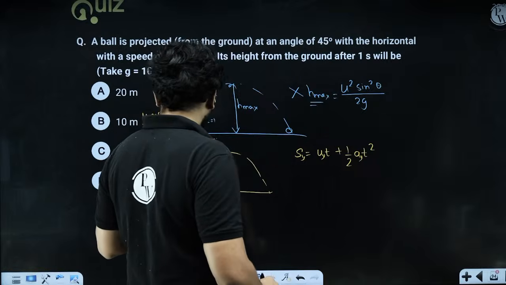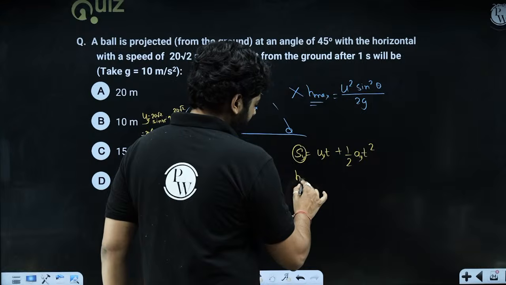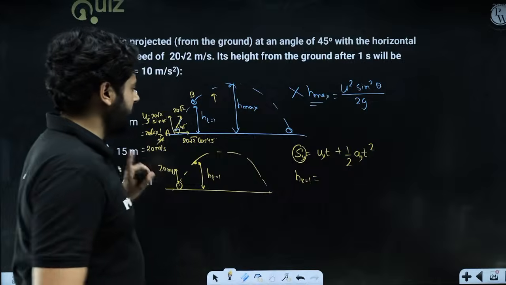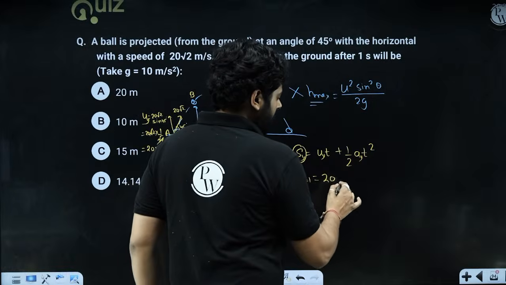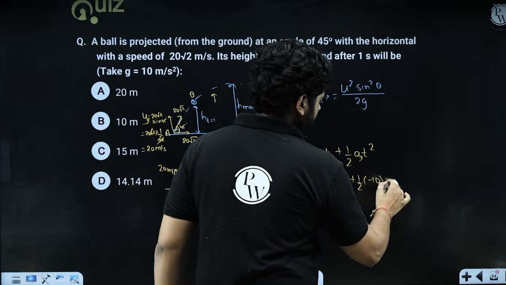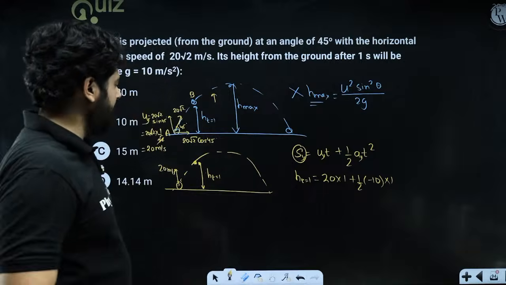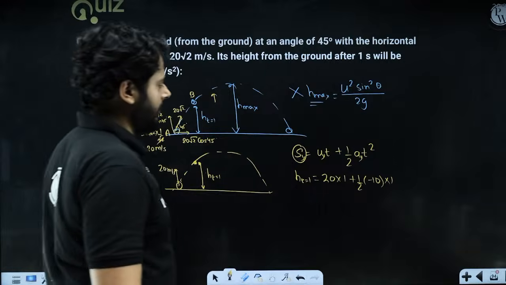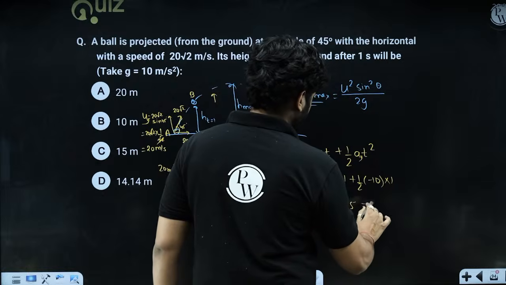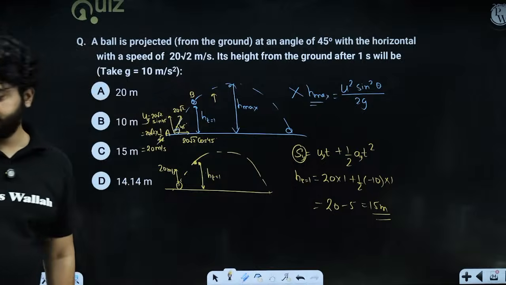So displacement in this direction is the height at t is equal to 1. Initial velocity in the y direction is 20, time is 1, acceleration is minus 10 and t square is 1 square. I hope the idea is very clear. So you have 20 minus 5, which is 15 meter. And that will become your answer.